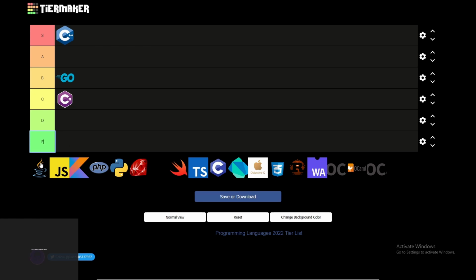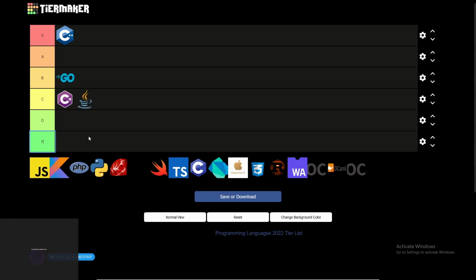Java is an okay language, not terrible, but it's not a great language, especially with classes. C tier. JavaScript is used everywhere, but it's not very good. It's too hyped, unlike C++, so you might find a job easier in JavaScript than C++.